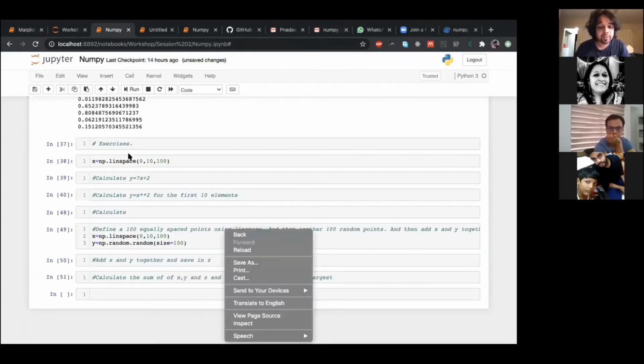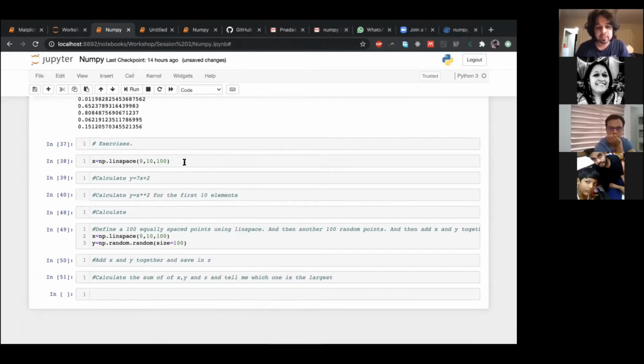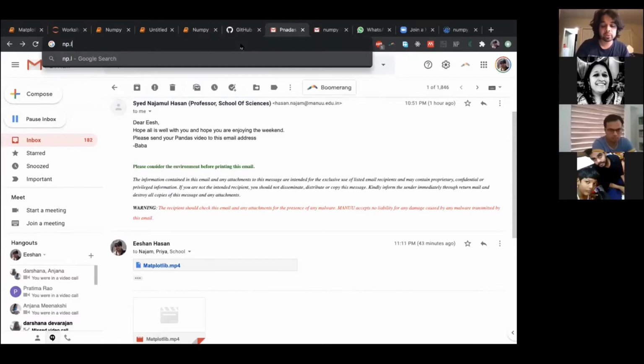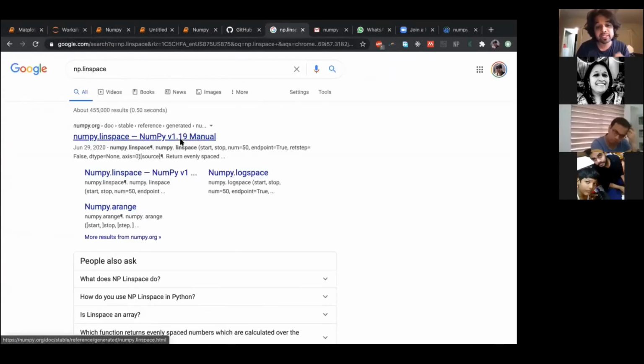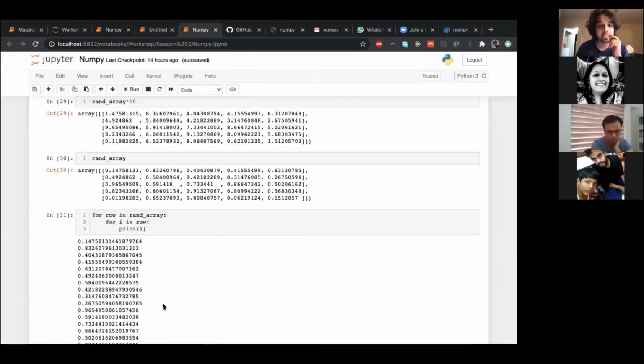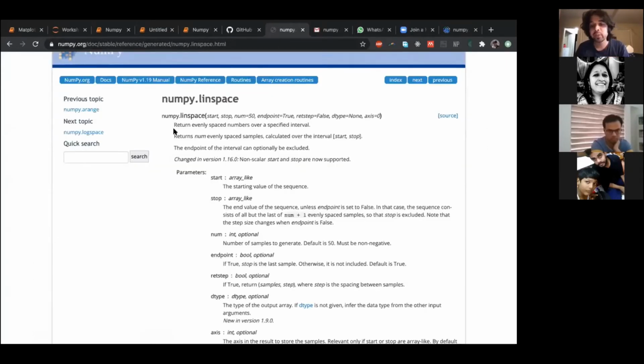Now we have a few quick exercises. I've created something called linspace. So you may not know what linspace is, but again, you can try guessing. You can open it on Google. Or rather, you can search it on Google. And the first thing you often get is the user manual. And the user manual gives you basically this help page that I was opening up over there. But here you read something like this.